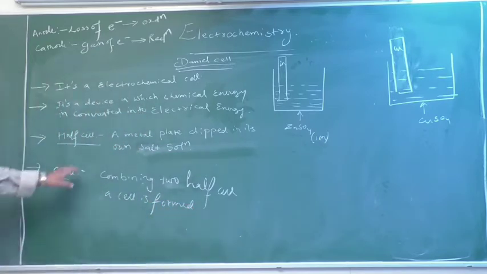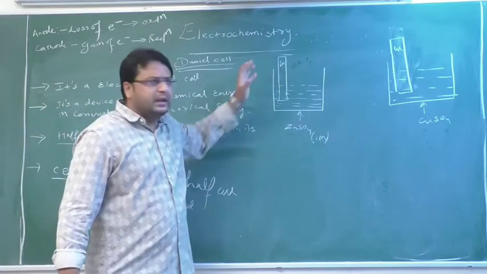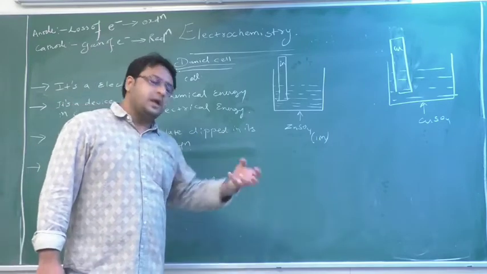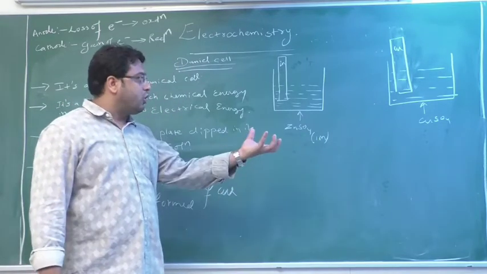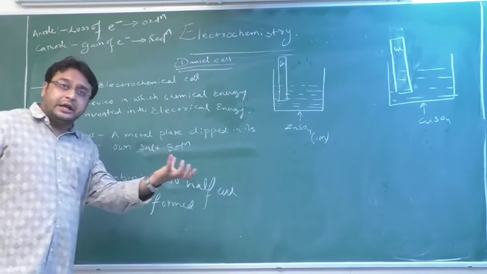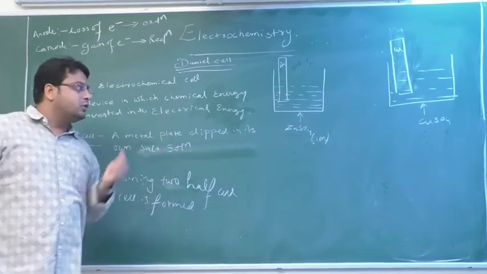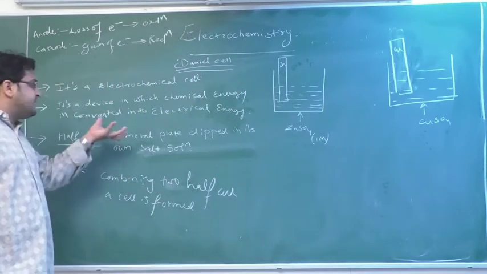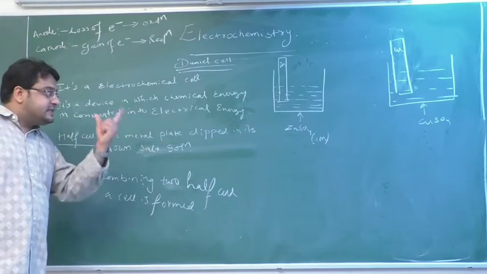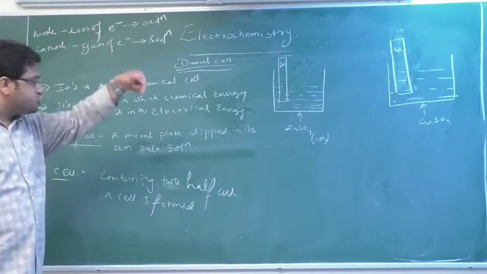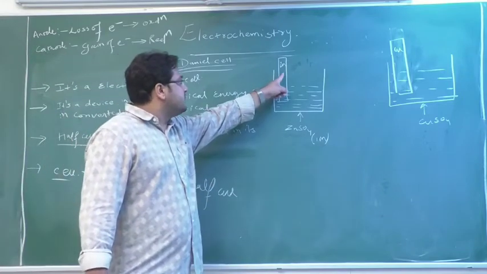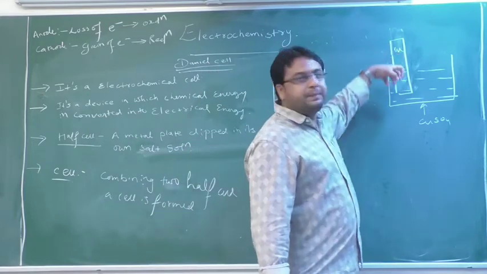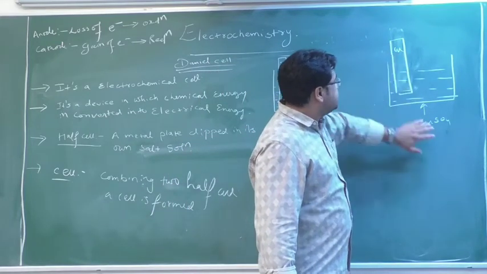See, what do you mean by half cell? A metal plate. The metal can be anything. I can take zinc in zinc sulfate, aluminium in aluminium sulfate, copper in copper sulfate, Au in AuSO4, or silver in silver nitrate solution. Whatever metal plate you take, you have to dip it in its own salt solution. Here I have taken zinc, so I am dipping it in zinc sulfate. So this is one half cell. Similarly, I am taking copper and dipping it in copper sulfate solution, the salt of copper.